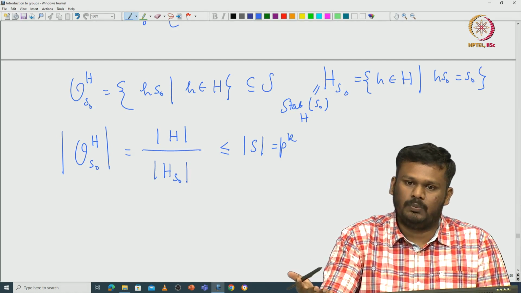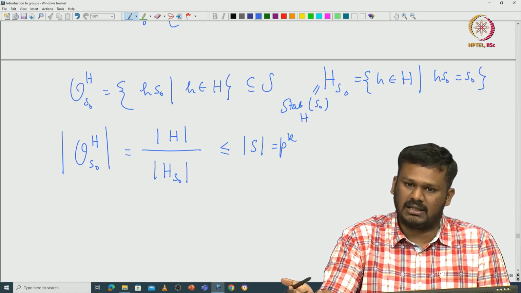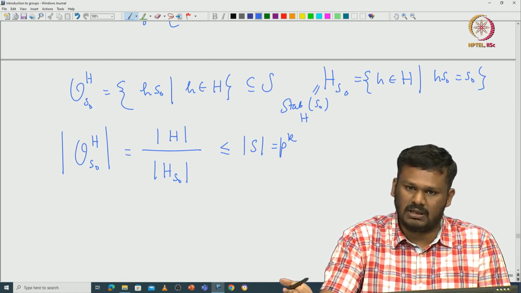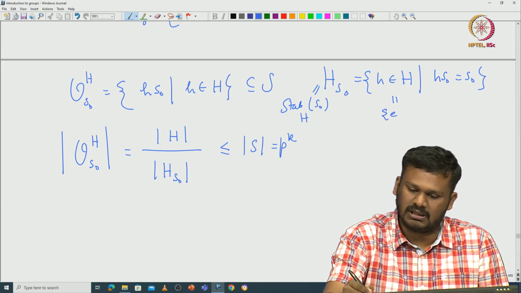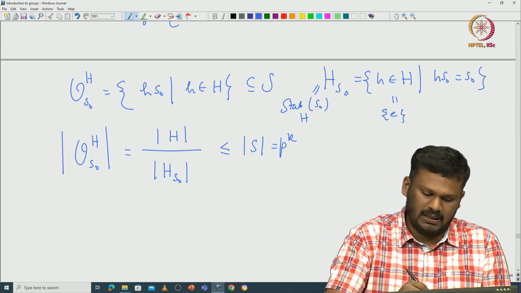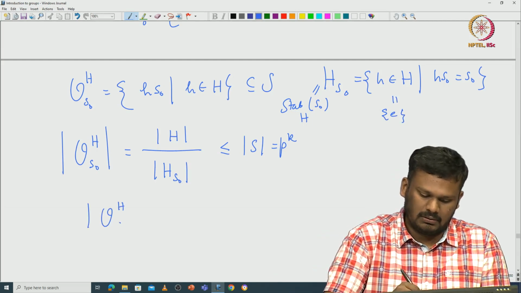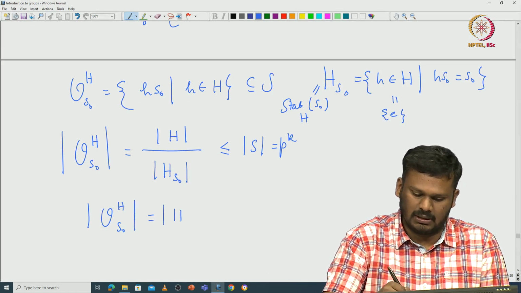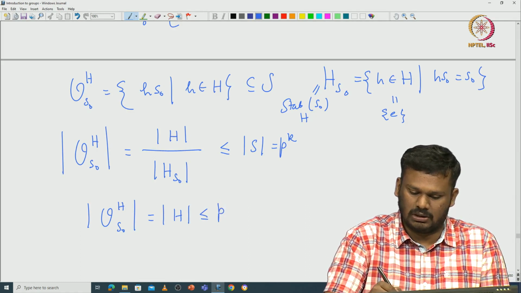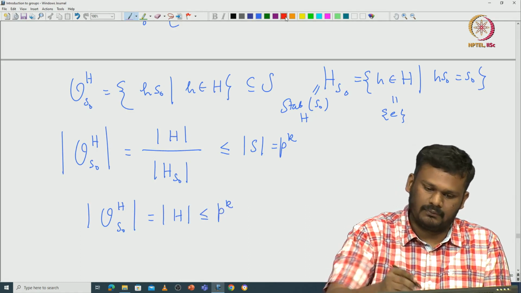We are in the group G only. hS_0 equal to S_0 gives you, by cancelling S_0, h equal to identity. That means this stabilizer is exactly the identity. So, the cardinality of the orbit is exactly the cardinality of H, which is less than or equal to p^k.